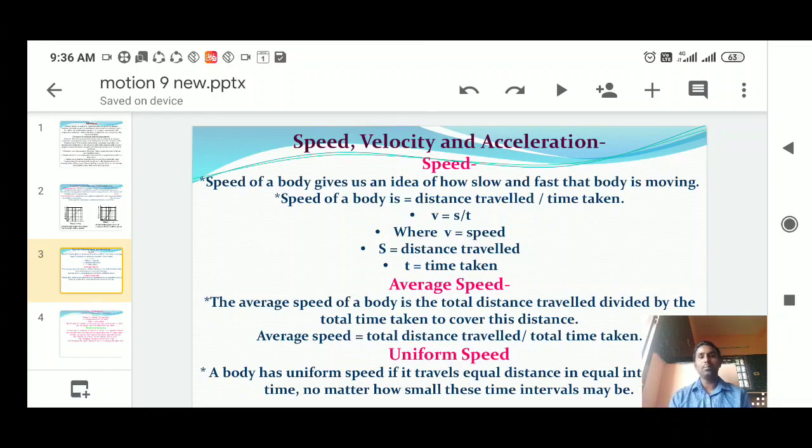So how can we calculate the speed then? We have to calculate the average speed. Average speed is nothing but the total distance covered by an object divided by the total time taken. For example, from the initial point A to E, what is the total distance covered and total time taken, that is called average speed.